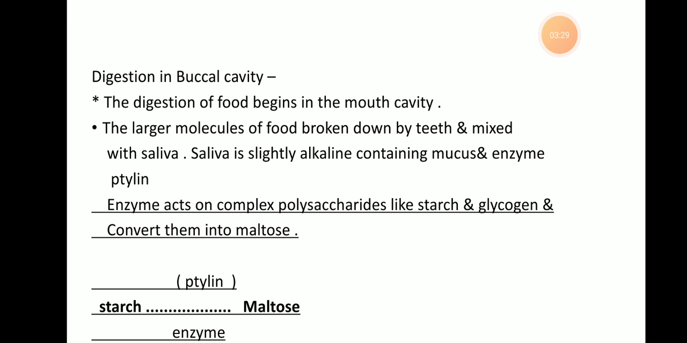The semi-digested food balls are called the bolus. That means after the mouth digestion, balls of food are produced, and these balls are nothing but the bolus, which is pushed into the esophagus by the action of the tongue. The esophagus is the next part of the digestive system. So this is the digestion of the food in the mouth.